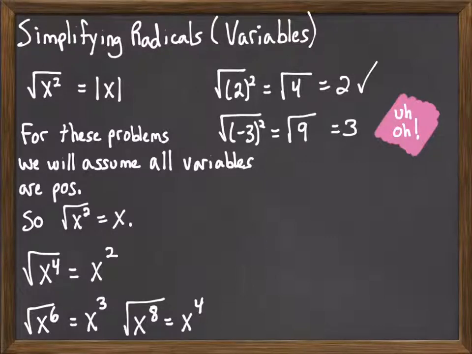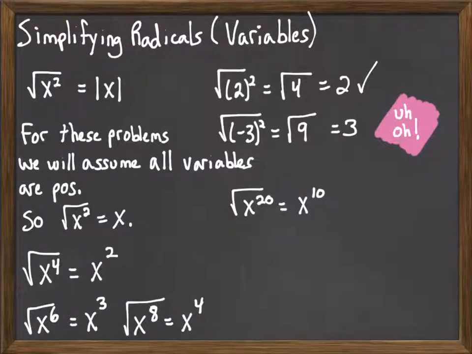So anyway, we are looking at these problems here. X to the sixth, square root of that is x cubed. Square root of x to the eighth is x to the fourth. You might start seeing a pattern here, so let's throw another one out and think about that for a moment. What would you multiply times itself to get x to the 20th? And the answer is, well, I'd do x to the 10th, because 10 plus 10 is 20.